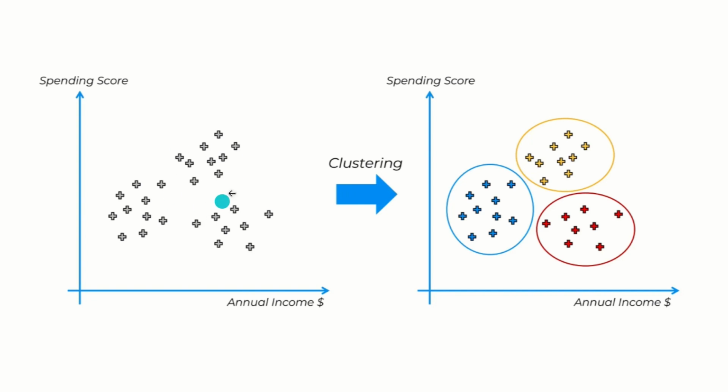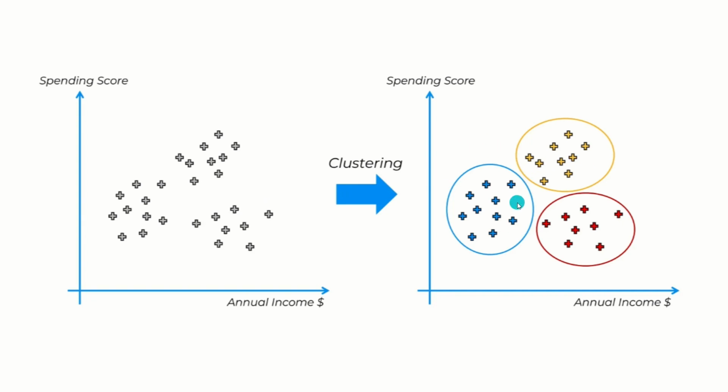In this case, you don't have any pre-existing categories. You don't have any pre-existing classes or groups of customers to put them into. You want to create those groups. So how can we do that? In this case, you can do that with the help of clustering. You apply clustering, and it will show the likely groups of customers.